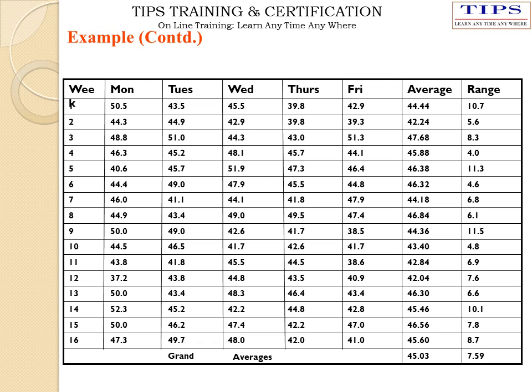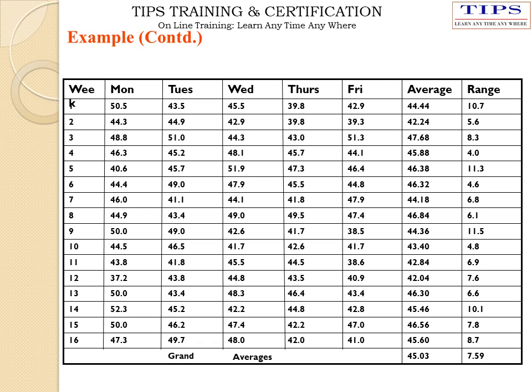After that, in the average column, calculate the average of the average column, that is 44.44 plus 42.24 plus so on up to 45.60 divided by 16, which is equal to 45.03, whereas for our range, 10.7 plus 5.6 plus up to 8.7 divided by 16 is equal to 7.59.